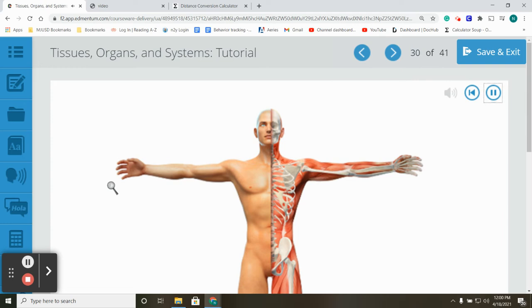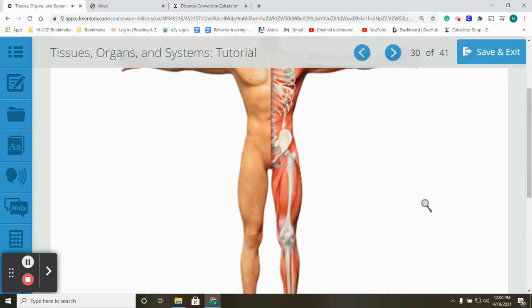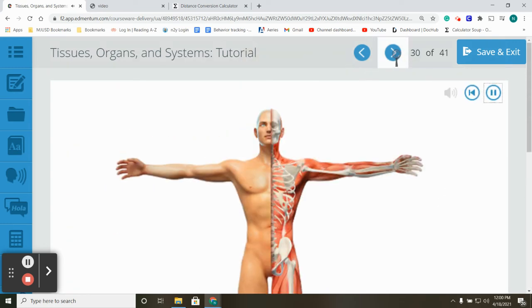Now open the notebook tool and reread your answer to this question from the warm-up. The musculoskeletal system contains the bones and muscles of the body. Why do humans need bones and muscles for movement? Now that you've learned about the muscle and skeletal systems, can you write a better answer?